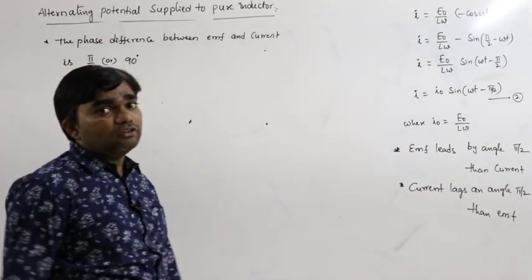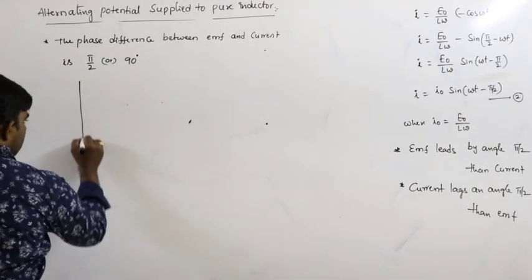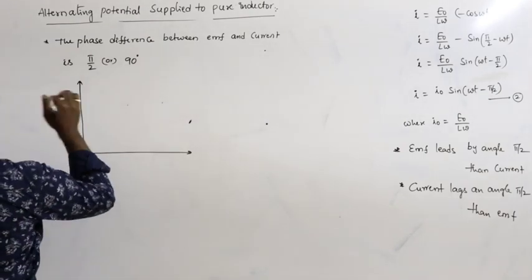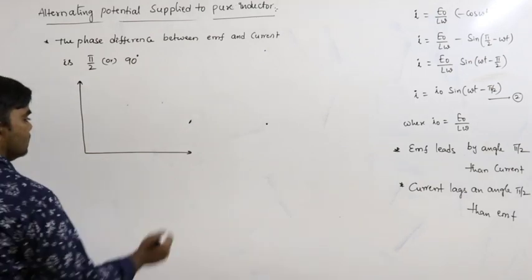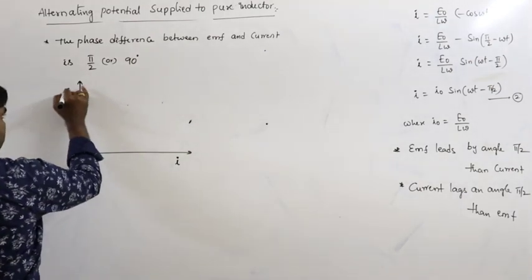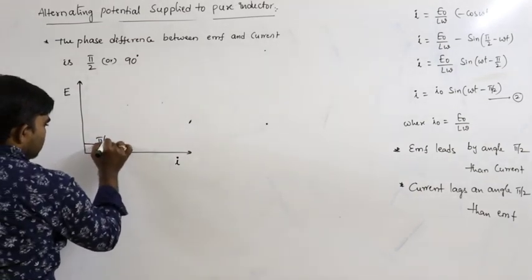Then how can you draw the phasor diagram here? Phasor diagram means representing the EMF and current. Let us say current is represented along the x-axis and EMF is represented along the y-axis, because the phase difference between these two is pi by 2.